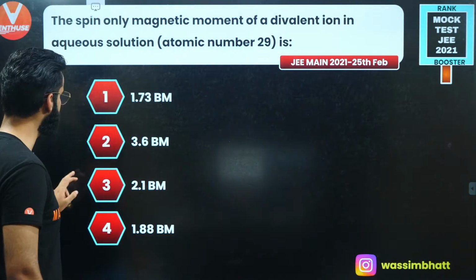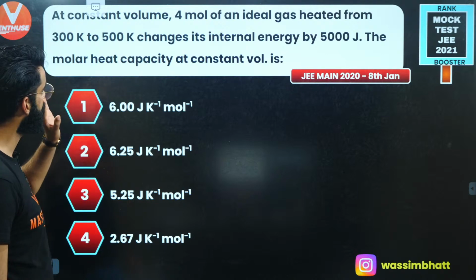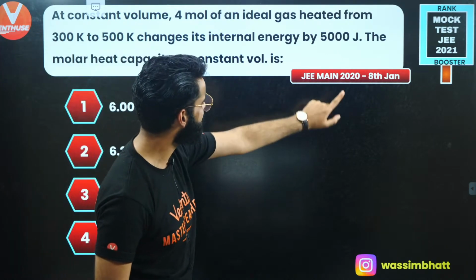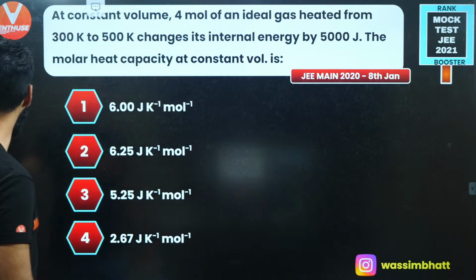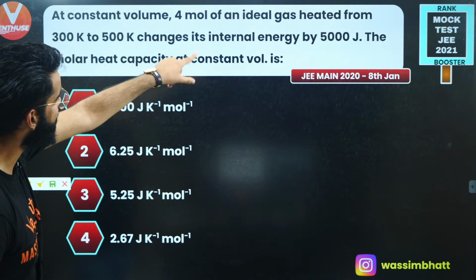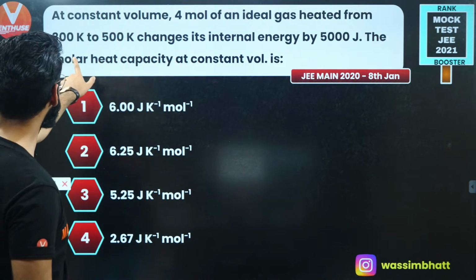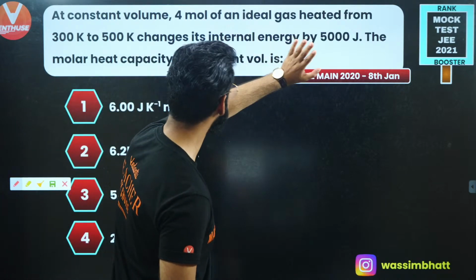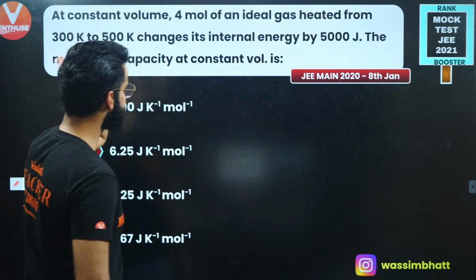Perfect, guys. Let's move on then to the next question. The question has been asked in Mains 2020, 8th Jan. Let's see what the question says. At constant volume, 4 moles of an ideal gas heated from 300 Kelvin to 500 Kelvin changes its internal energy by 5000 joules. The molar heat capacity at constant volume.